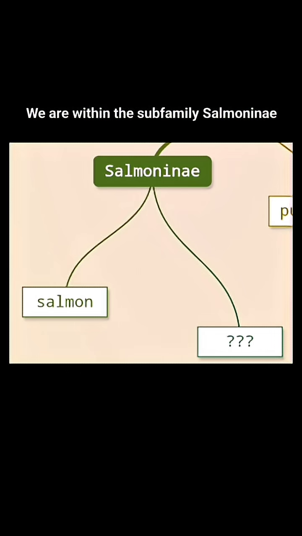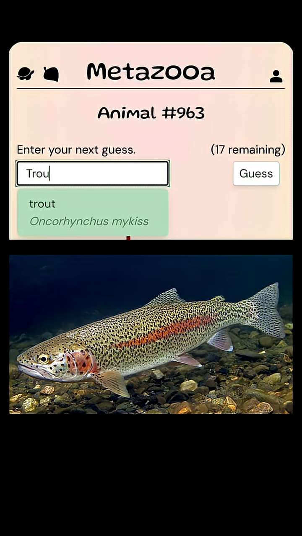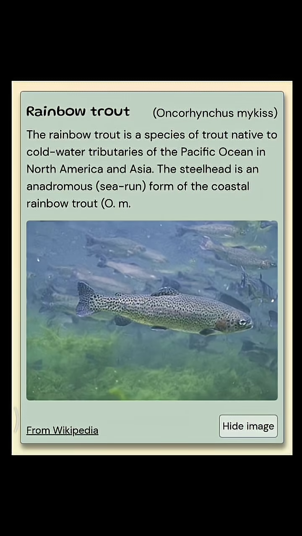Alright, we are within the subfamily Salmoninae. The family Salmonidae includes salmon, trout, char, grayling, freshwater whitefishes, taimen, and lenok. Trout. And our animal is the rainbow trout.